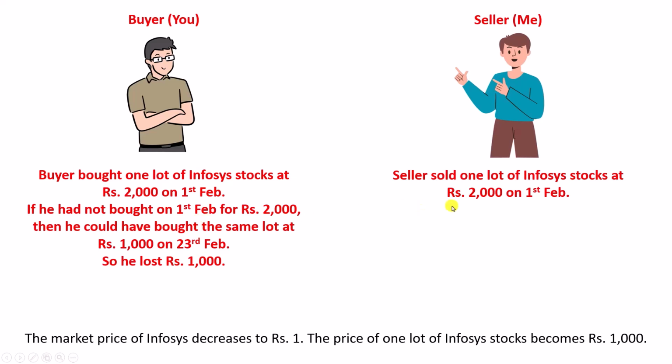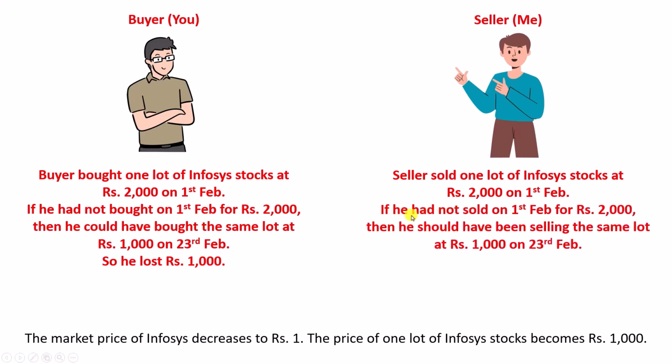Whereas, if seller, or me, if I had not sold on 1st February for 2000 rupees, then I should have been selling the same lot at 1000 rupees on 23rd February.